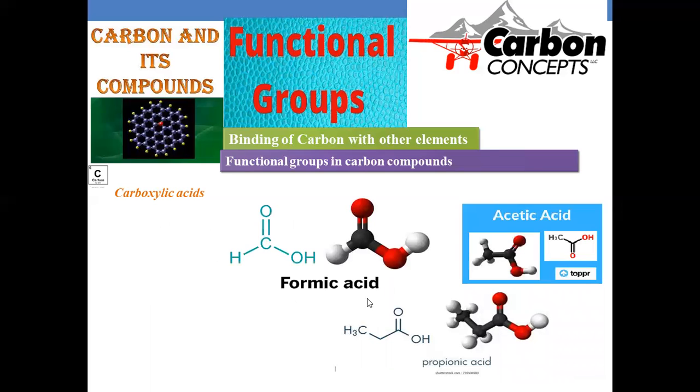Here, the simplest example is formic acid. Formic acid is most commonly available in ants. When an ant bites us, we experience pain because of this formic acid. Another is acetic acid. Propanoic acid is also present. When we add one more carbon, that becomes propanoic acid. Formic acid is a 1 carbon carboxylic acid. Acetic acid is a 2 carbon carboxylic acid. Propanoic acid is a 3 carbon carboxylic acid.